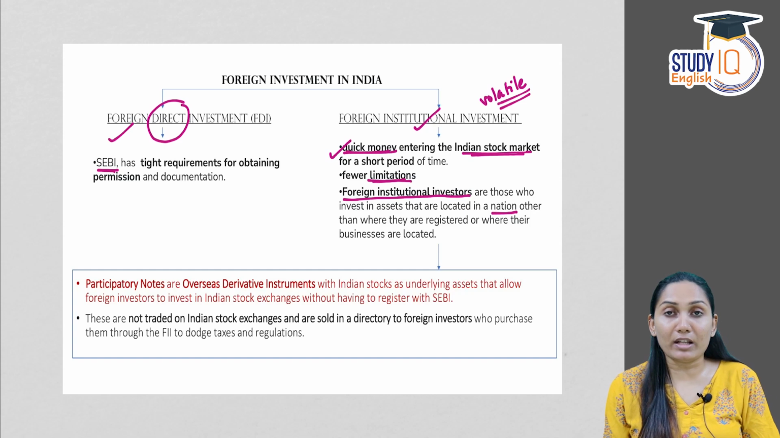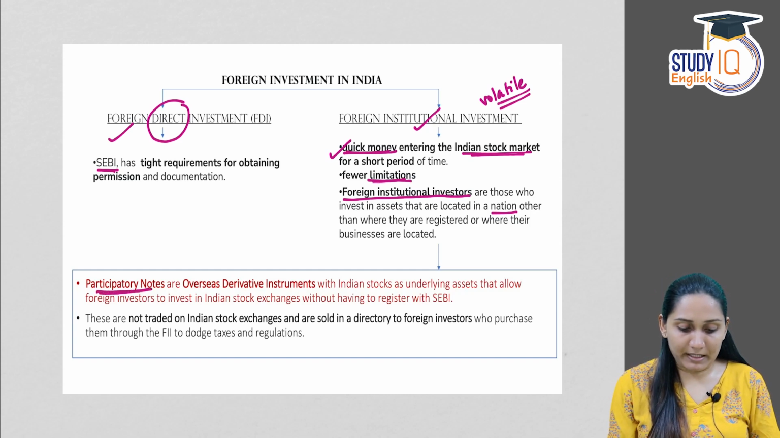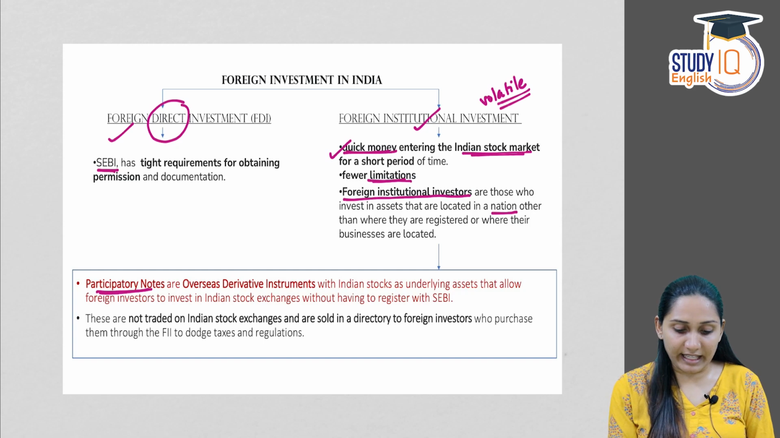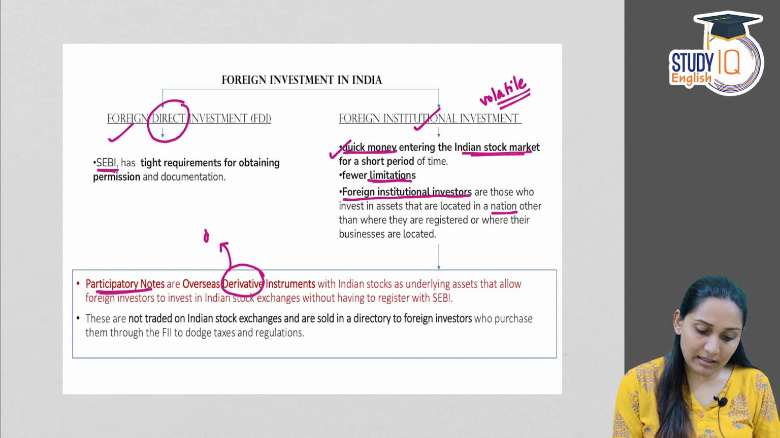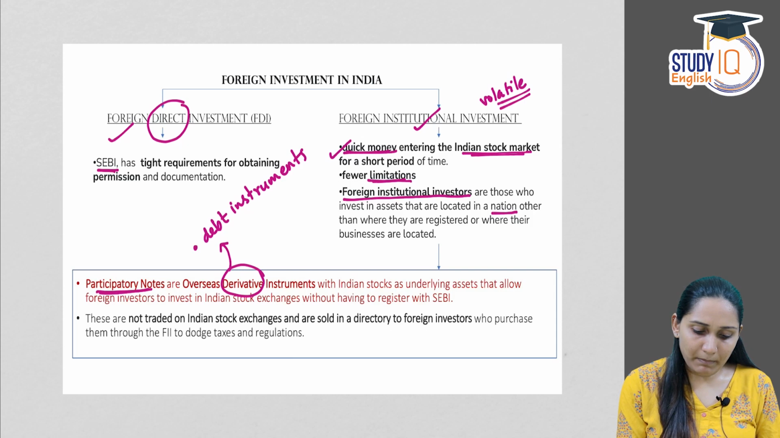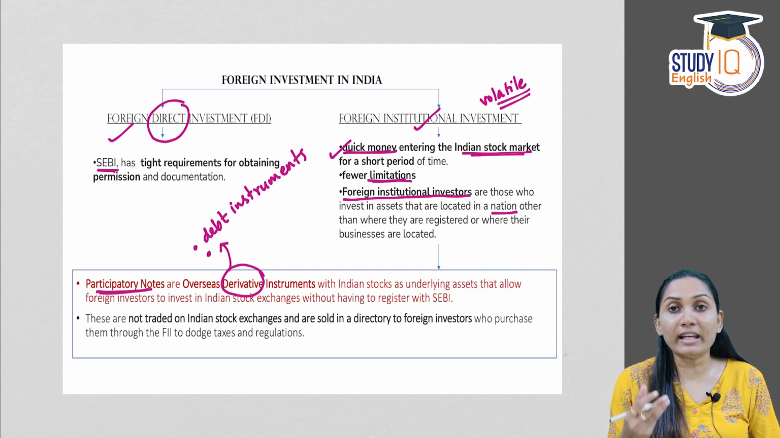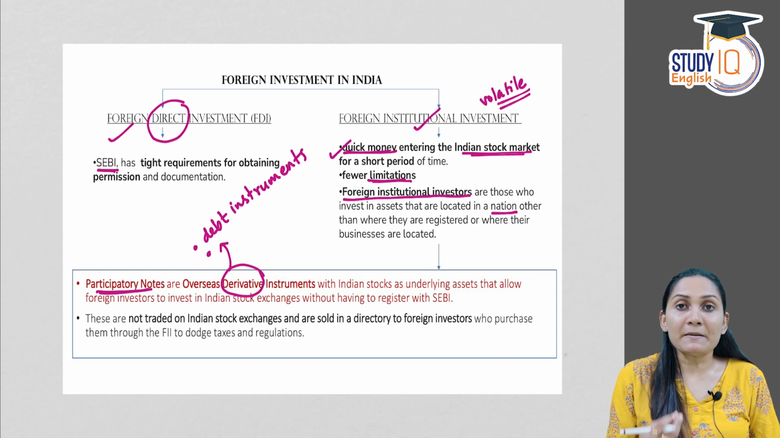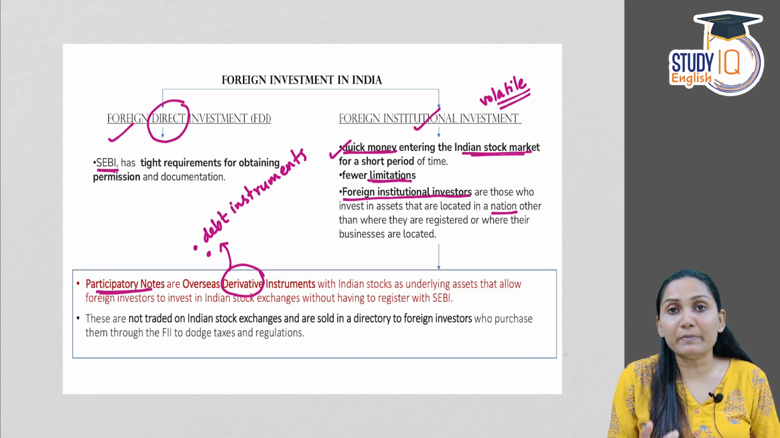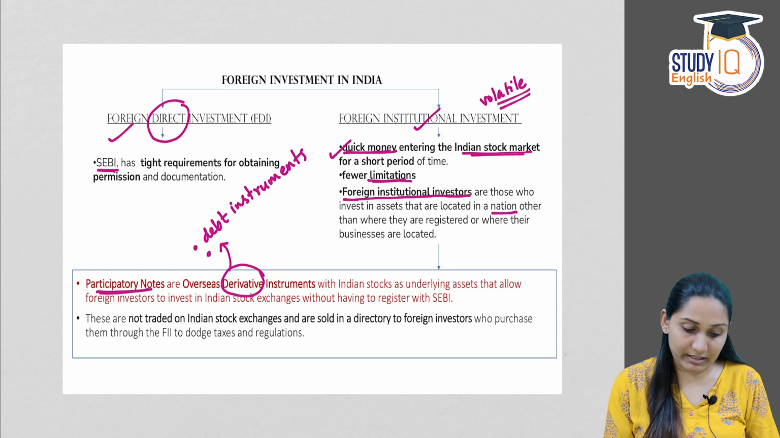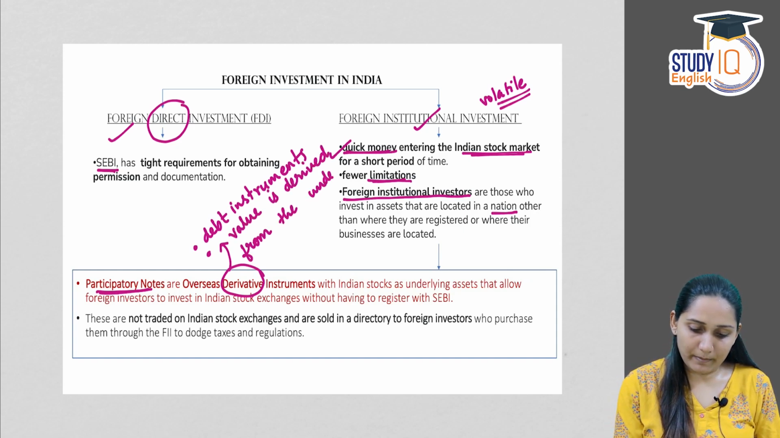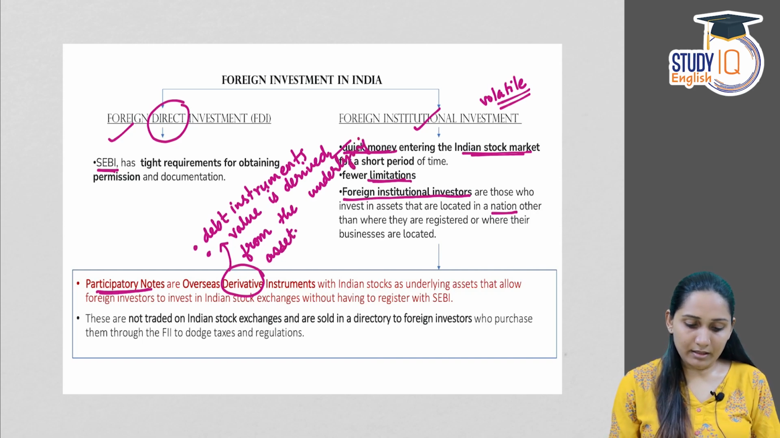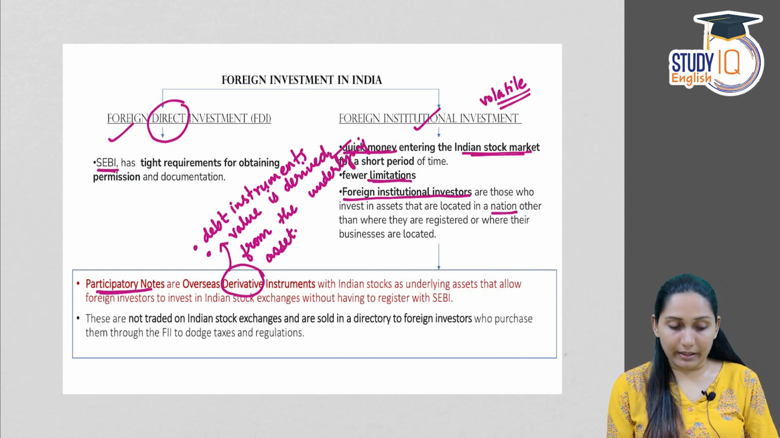Now we need to understand what participatory notes are. P notes or participatory notes. These are overseas derivative instruments. What is meant by a derivative instrument? Derivative instruments are a kind of debt instrument. So they are debt instruments, but the name is derivatives. How do they get the name derivatives? It's because they derive their value from the underlying asset. That's how they are known as derivatives, because their value is derived from the underlying asset.